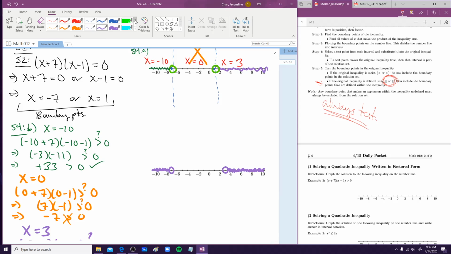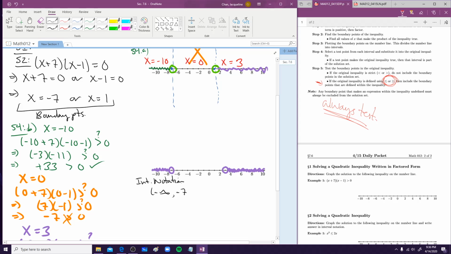Now I want to take it a step further, and I want to ask you what the interval notation would be. Recalling when we do interval notation, we always go from left to right. It's colored, there's no stopping from what I see here. This is interval notation. It's going to be negative infinity, and then all the way to -7.